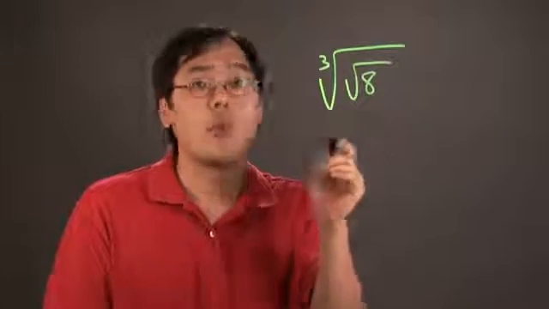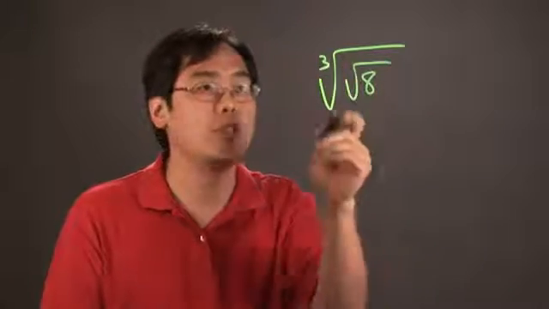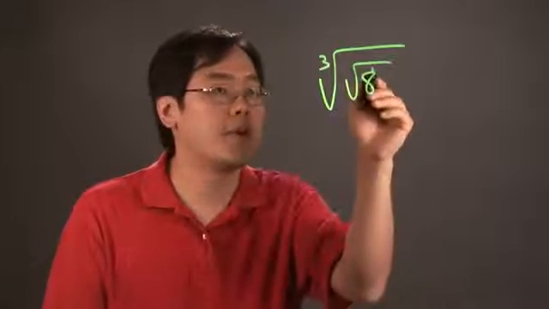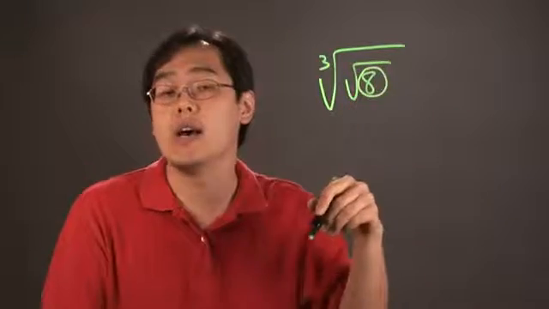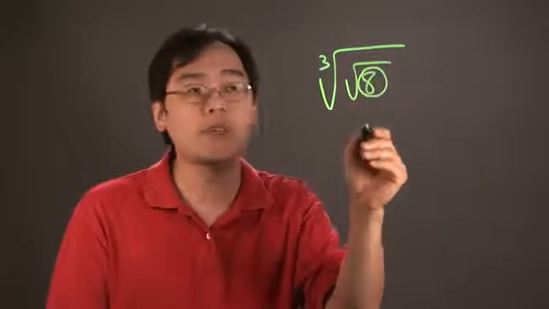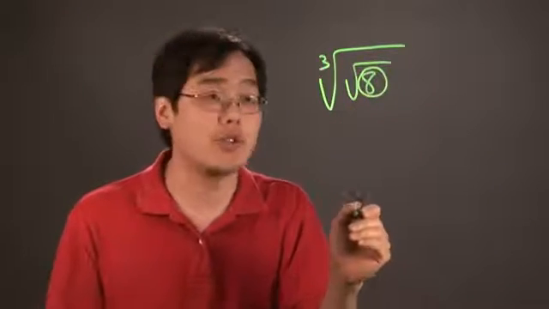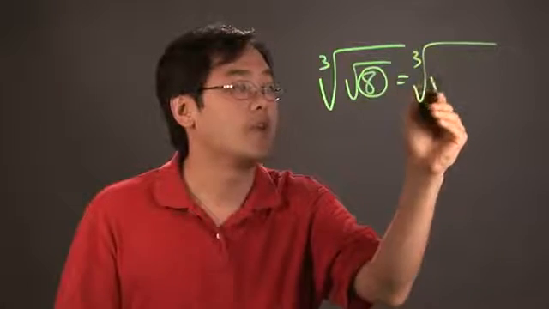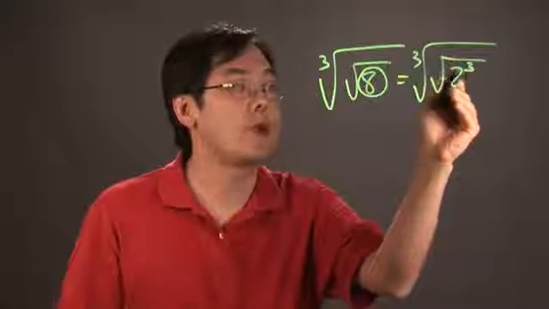One of the things to consider to simplify cube roots, or square roots for that matter, is one approach: rewrite the number on the inside as a power. The simplest power that 8 can be thought of would be 2 to the third. So you can rewrite this expression as the cube root of the square root of 2 to the third power.